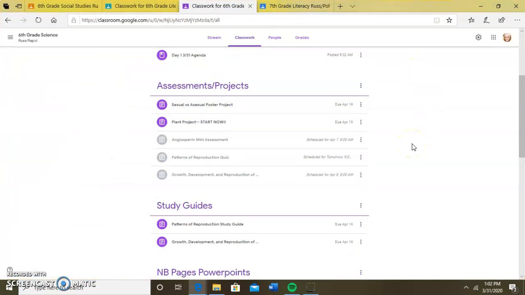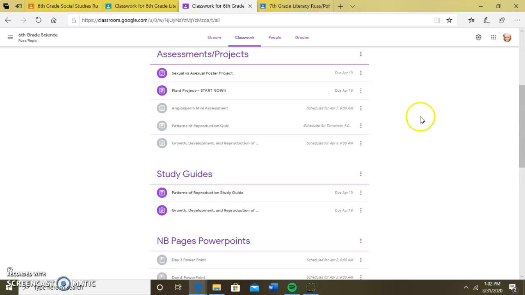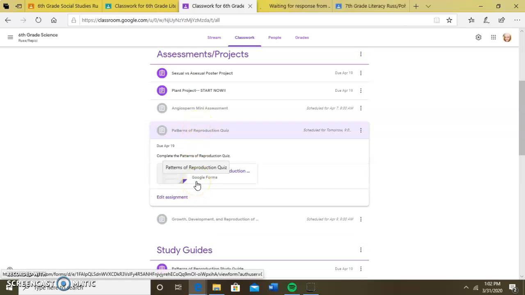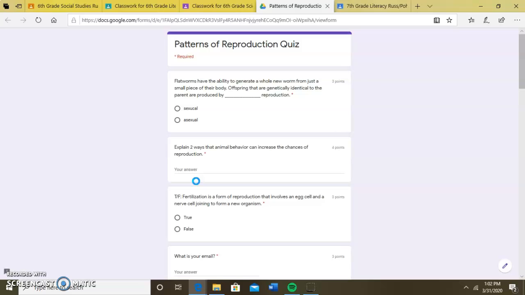Okay, so my page is going to look a little bit different than yours because mine does have all the assignments already in there. So I'm just going to click on my patterns of reproduction quiz. It is in a Google form, so it is going to be a little bit different than doing it on a piece of paper. So make sure you're just making sure you answer all these questions. Okay. All right. So question number 1, because we are doing patterns of reproduction.